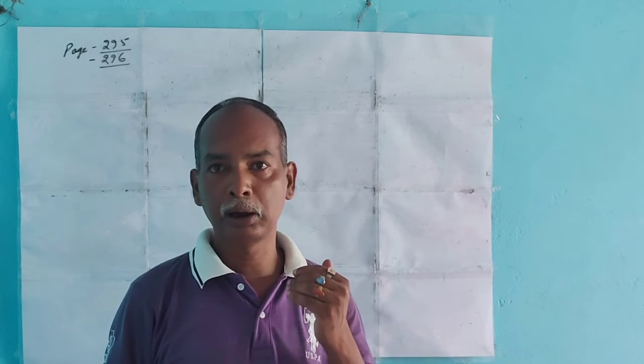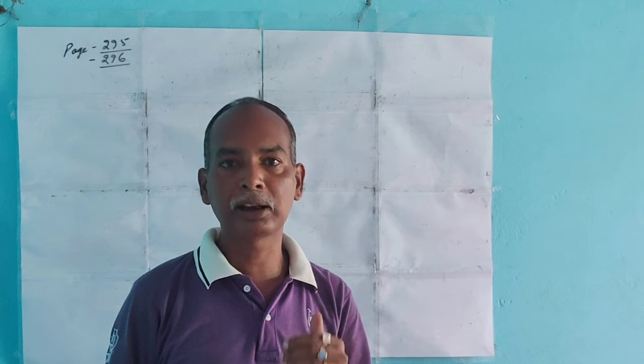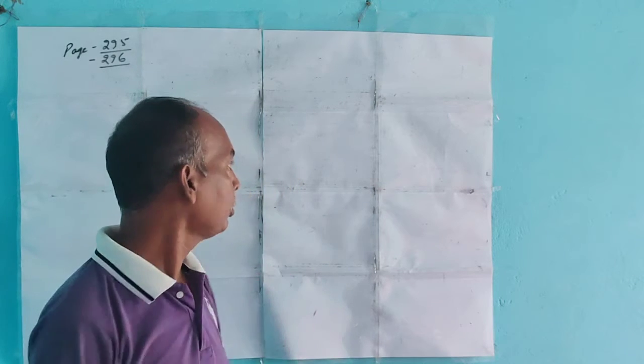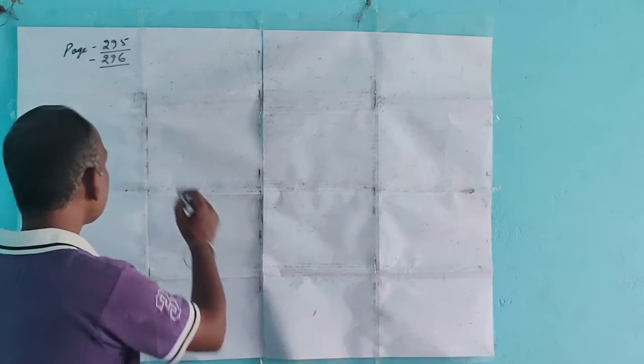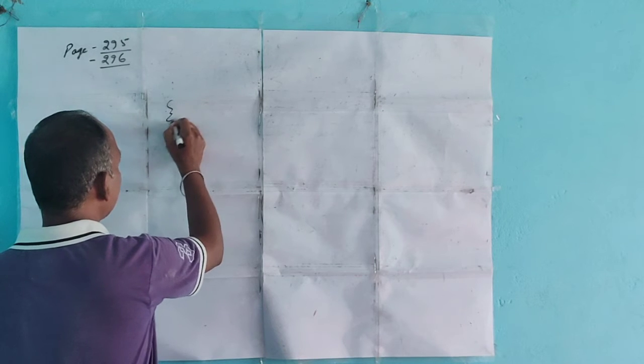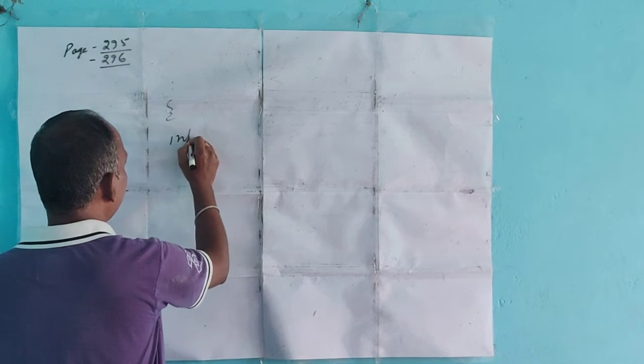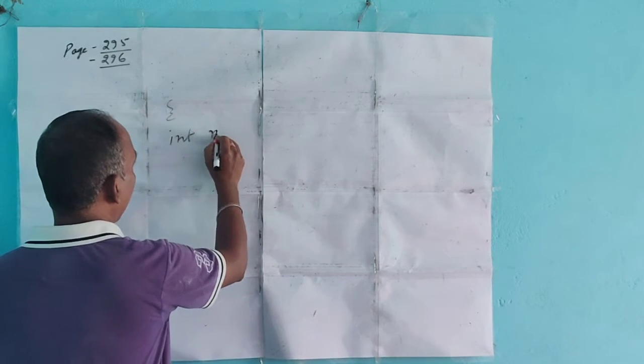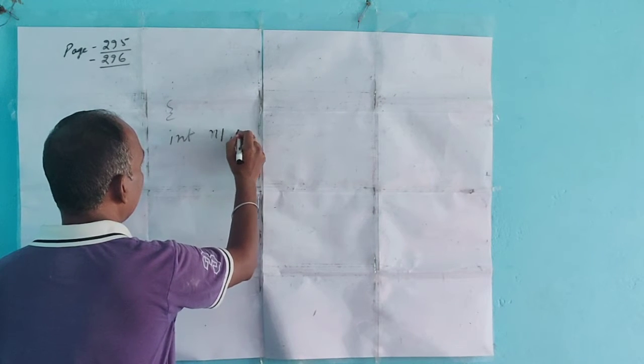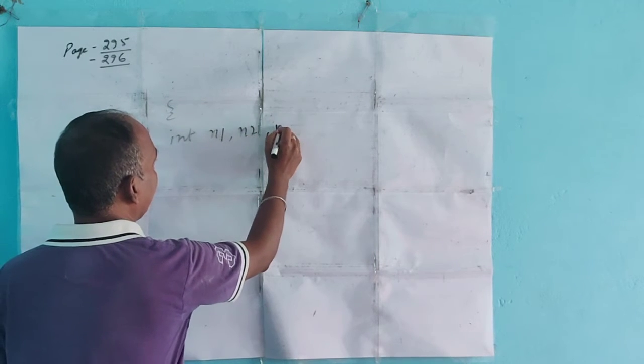Whenever the value of any variable is given by the user, in that case we have to use the scanf statement. I will show you. After the curly brackets, int n1, n2 and n3.